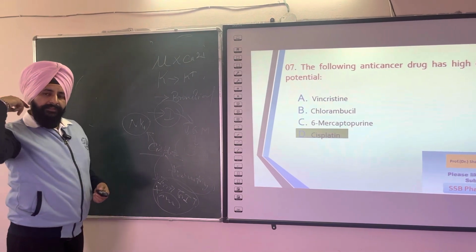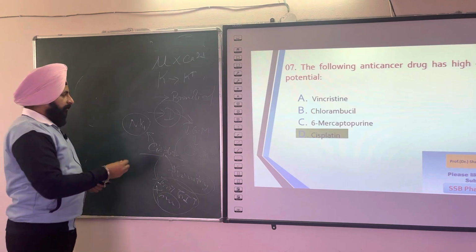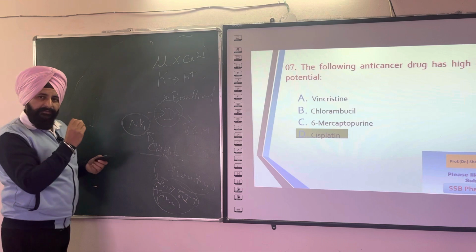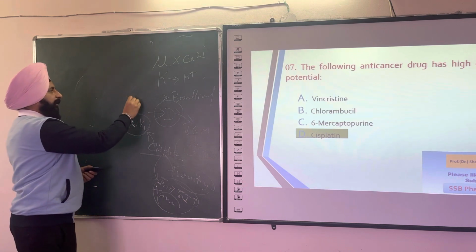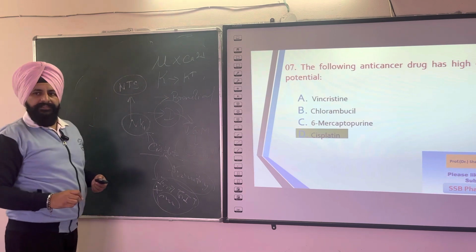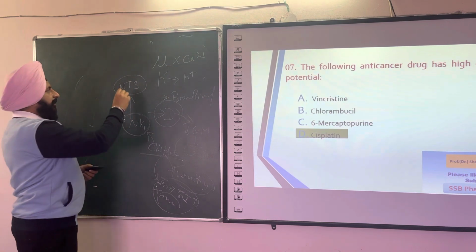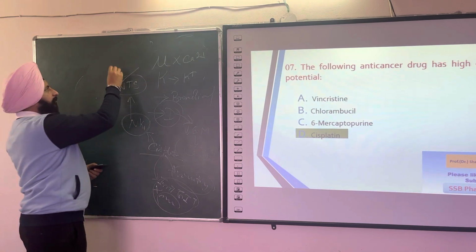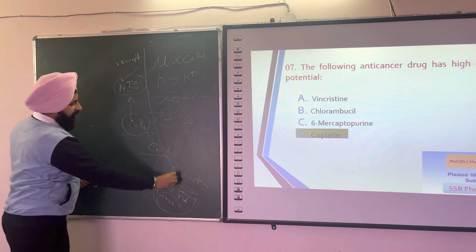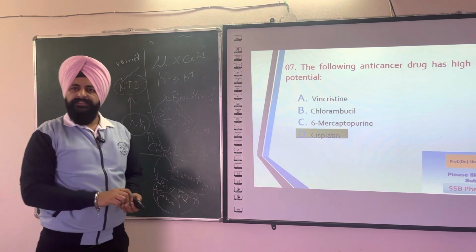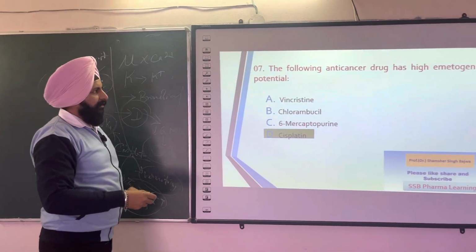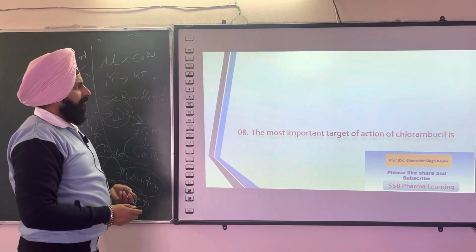This can be another option in the GPAT: cisplatin activates the neurokinin peptide type NK1 receptor. NK1 activates the NTS, nucleus tractus solitarius, in the CNS, and activation of this NTS causes vomiting. So this is the mechanism of how cisplatin is responsible for producing vomiting. So this is the right answer for this question.